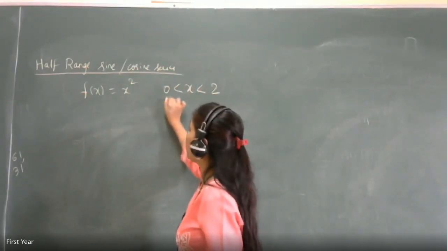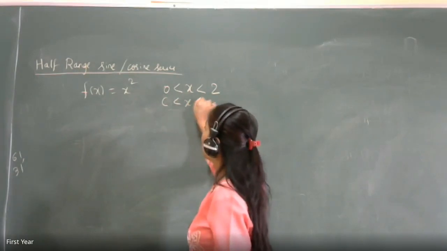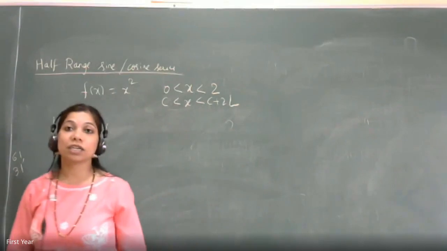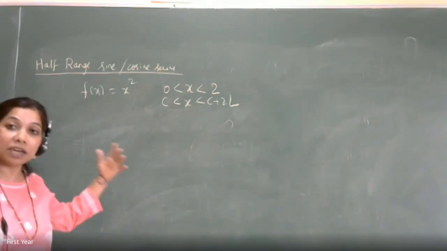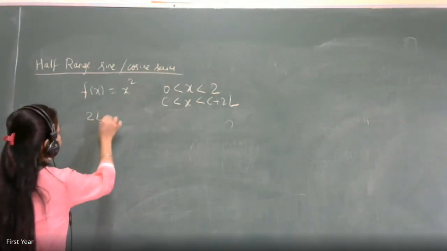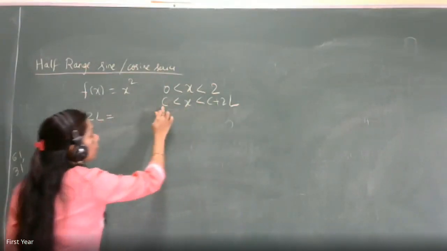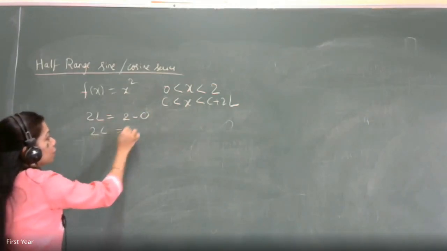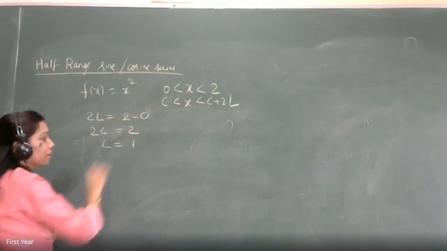This interval now directly will compare with c less than or equal to x less than or equal to c plus 2l, because it is not said half range. It is said find the Fourier series. That means whatever range is given to you, it is the full range. So what will be your upper limit minus lower limit? C plus 2l minus c will be 2l, which will be 2 minus 0, and therefore 2l is 2, and hence l is equal to 1.